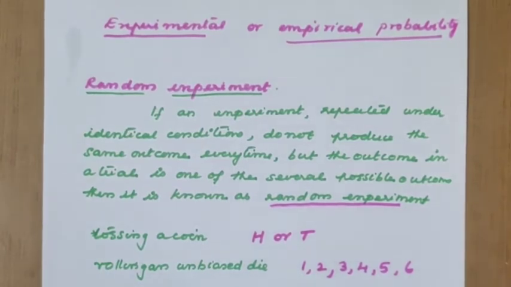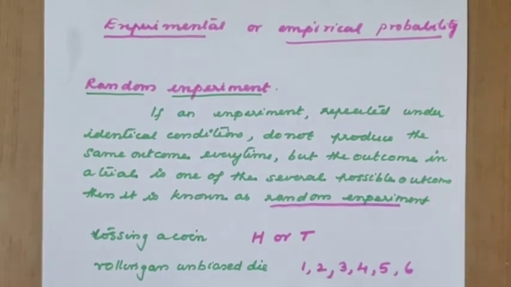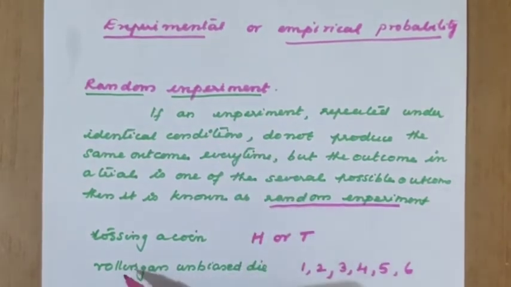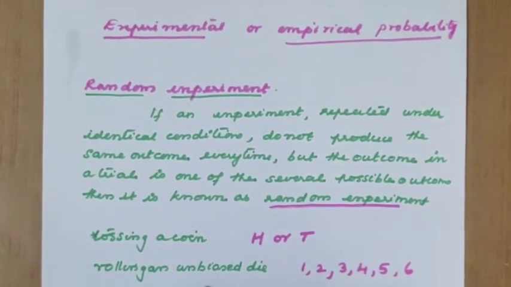If we are repeating the experiment under the same conditions, what will happen? Sometimes we may get 1, sometimes we are going to get a 2, sometimes a 3, like that. Such types of experiments we call a random experiment. Mainly tossing a coin, rolling a die, or taking a card from a deck of cards are all considered random experiments.